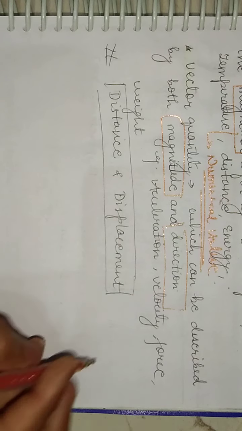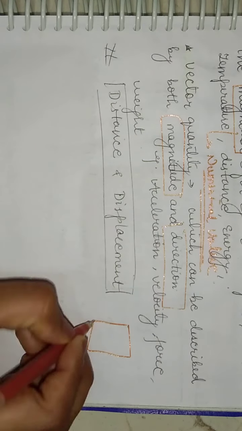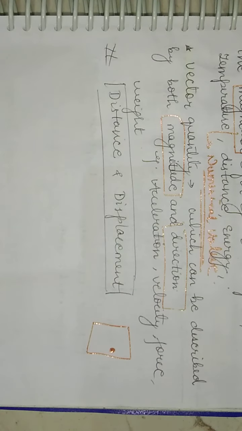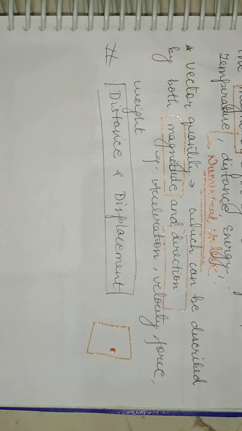For example, students, if this is a door, listen to this very carefully, and my friend told me that you have to open this door, but he didn't tell in which direction, either to give it a push or a pull. Fine, but I keep on applying a lot of force, initially 20 Newton, then 50 Newton, but still it didn't open. Why? Because I was giving it a push.